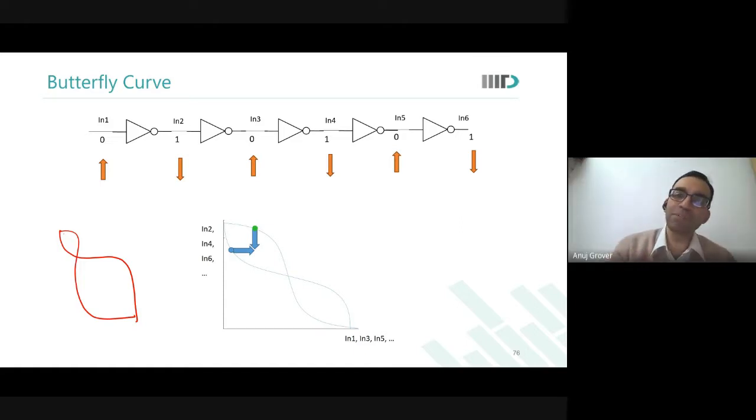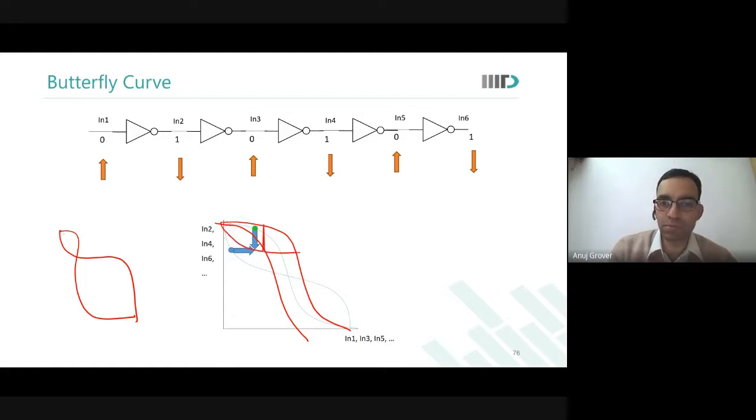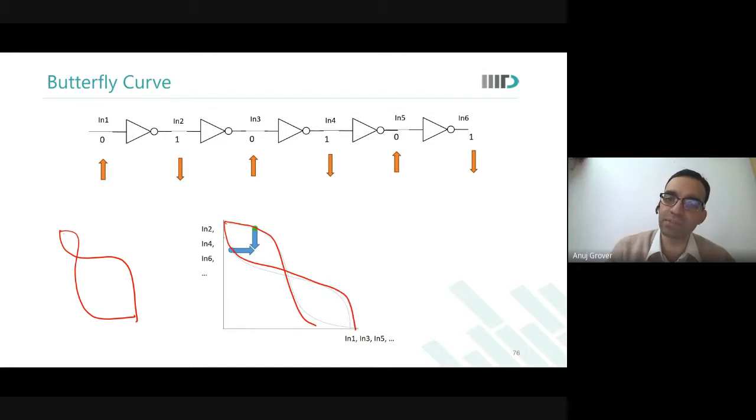Due to mismatch, what happens is this lobe will go on this side, this would go on that side also, and the other lobe would too. See, until now we assumed both inverters to be exactly the same. We assumed this transition and this transition to be exactly the same because the inverters are symmetrical. But when mismatch happens, this inverter will go like this, and this one will go like this.